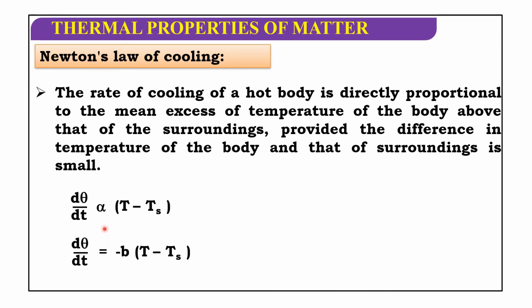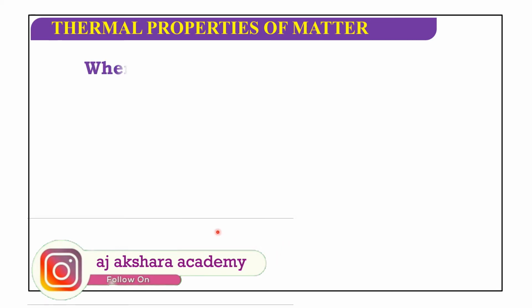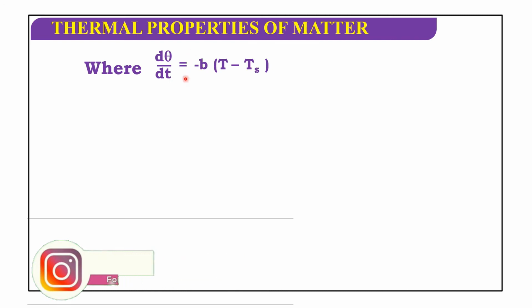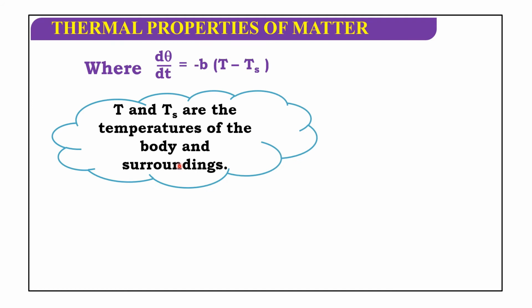So, if you remove the proportionality, we have to put a constant, that is B. d theta by dt equals minus B times (T minus Ts). Here d theta by dt is rate of cooling. T and Ts are the temperatures of the body and surroundings. Ts is nothing but temperature of surroundings, T is nothing but temperature of body.